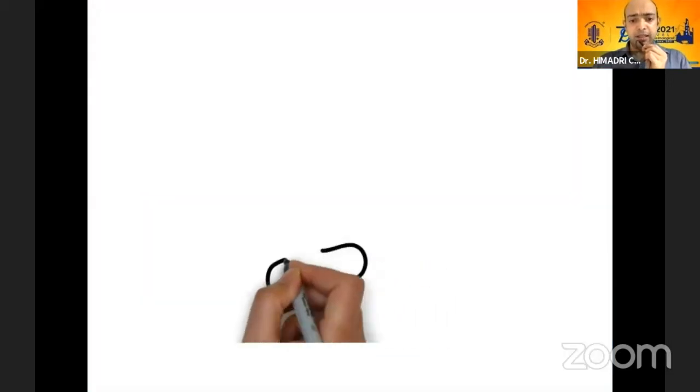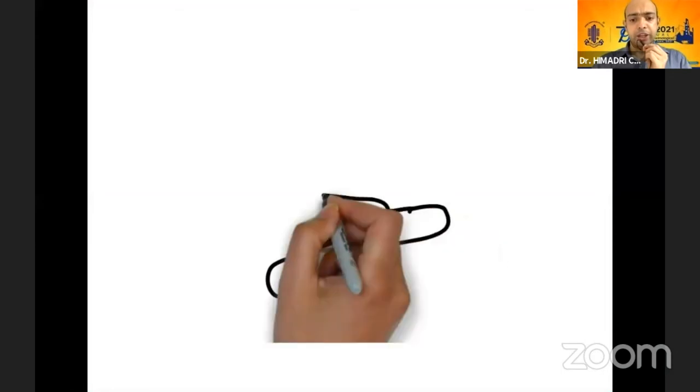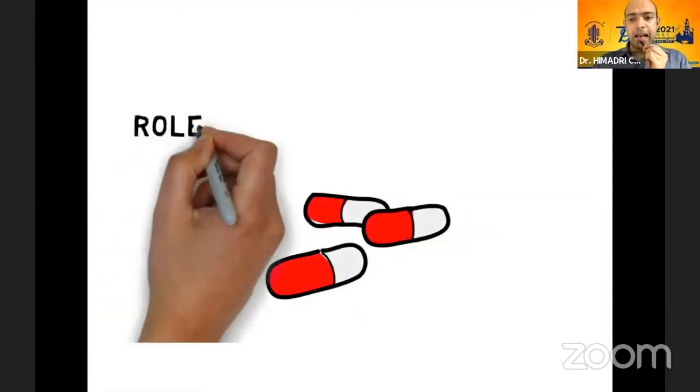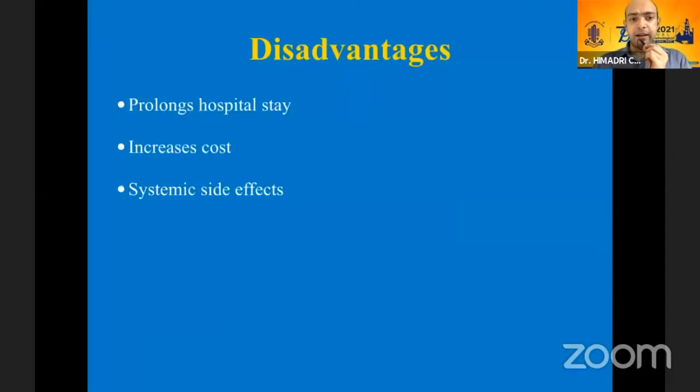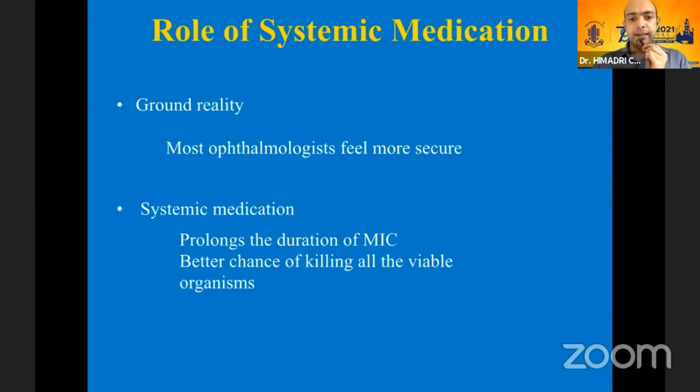Now, after all these years, is there any change? Do systemic medications have any role? Well, EVS says that it prolongs hospital stay, increases cost, and has systemic side effects. However, the ground reality is slightly different. Most ophthalmologists feel more secure in using an oral antibiotic. They prolong the duration of the minimum inhibitory concentration and have a better chance of killing all the viable organisms.